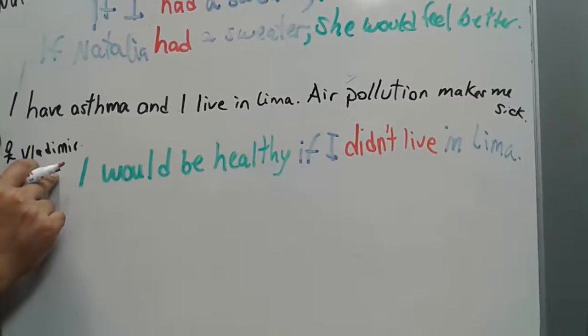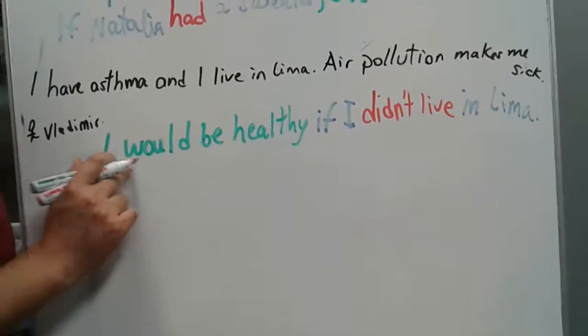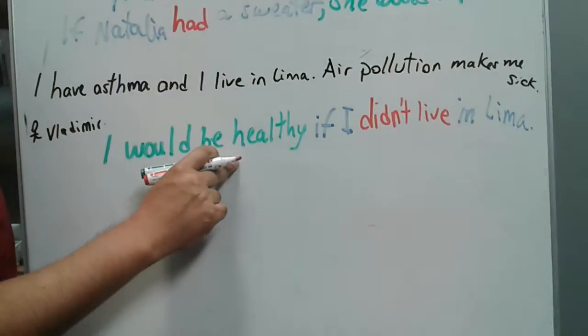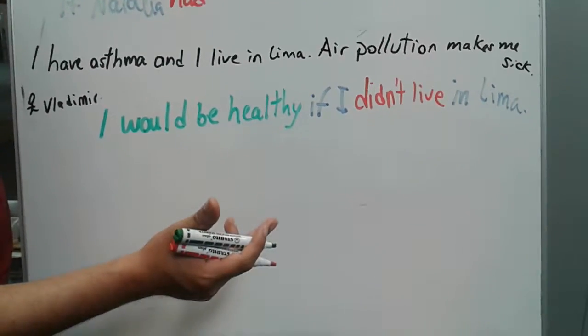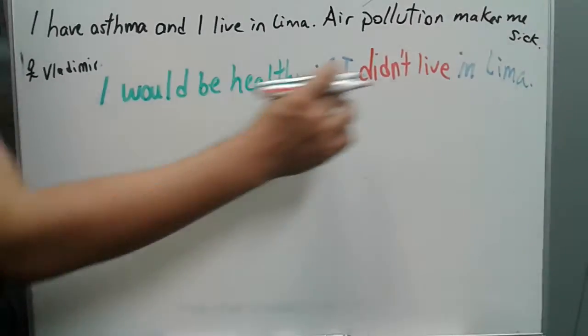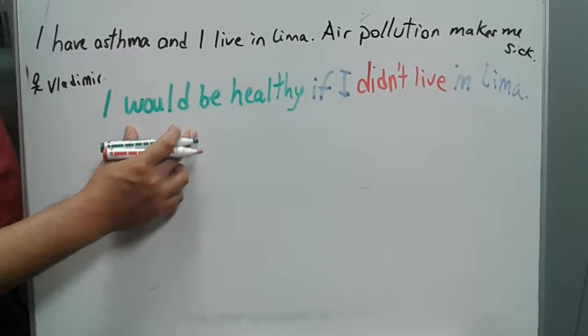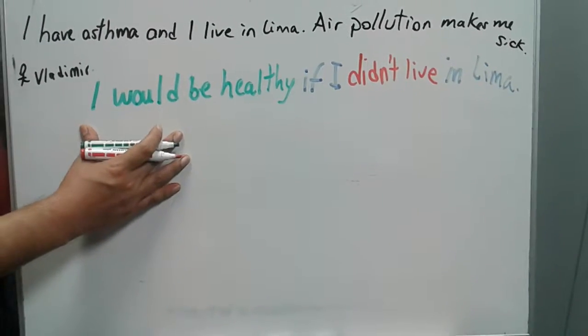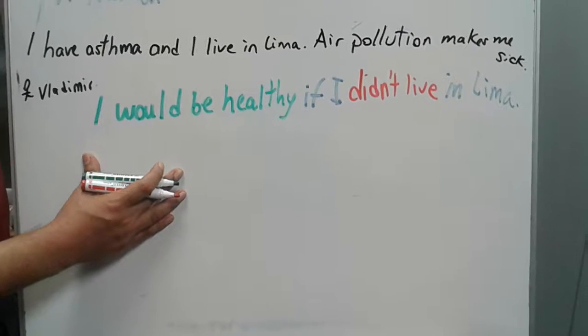Is this sentence correct? Look at this. I would feel healthy. You might say, but sir, there's a problem here. You said this should be in the past, and it would be at the second part. Why are you starting with would? This is wrong. Well, actually, this is not wrong. This is correct. As I said, you have to pay attention.